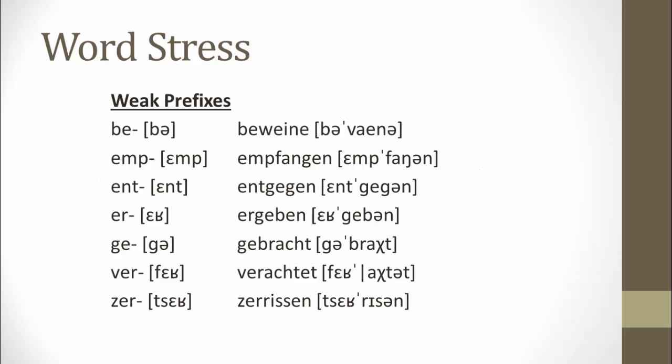So here we have some of our weak prefixes. This is by no means a complete list, but it is some of the more common ones. We start off with be, the B schwa, be, beweine, empfangen, entgegen. And then we have our prefix, ergeben, gebracht, verachtet, zerrissen.